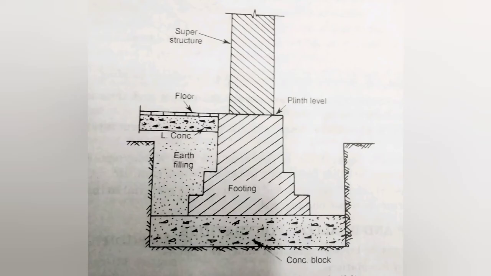Any structure in general is considered to have two parts: a substructure and a superstructure. The substructure or the basic part is known as foundation. Footing is that part of the foundation which ultimately delivers the load to the soil and is thus in direct contact with it. The foundation term includes both the portion below the ground level and the artificial arrangements such as concrete block, piles, grillage, rafts, etc., upon which the structure stands.